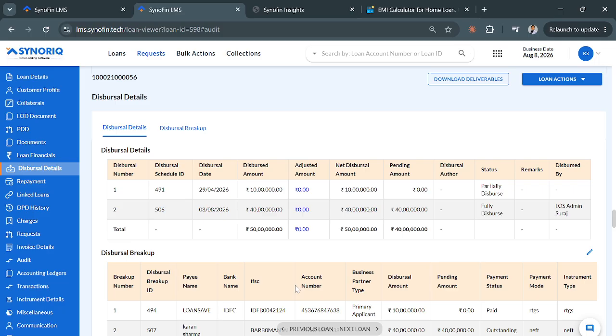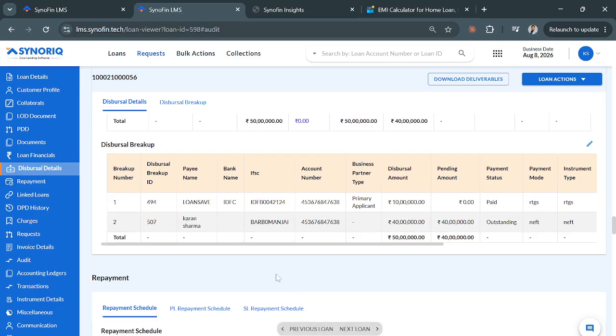After a tranche is done, we'll make the payment. Just like loan creation, there are two transactions in loan creation: creating a loan and making its payment. Similar to tranche, there are two transactions: creating a tranche and making its payment. So until the payment is done, there would be a liability in books. What was the liability while creating loan?